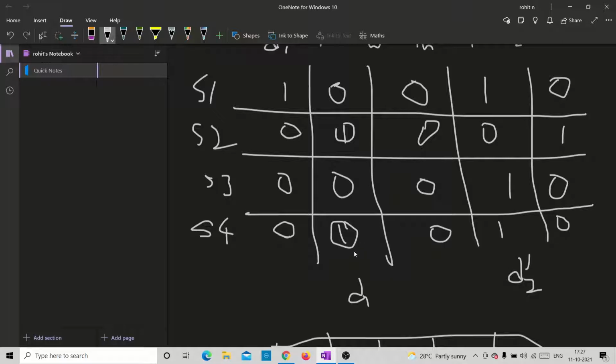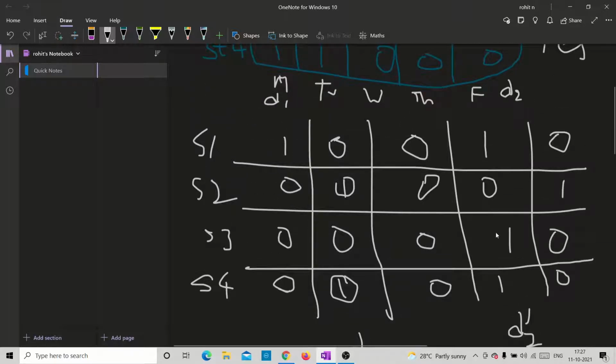We have a choice whether student 4 takes class on a Tuesday or on a Thursday. If we choose Tuesday, then we group them together, and on the Thursday we can group student 1 and student 3 together, which is a win-win situation for us, right? So even in this case we get a yes, it is possible.